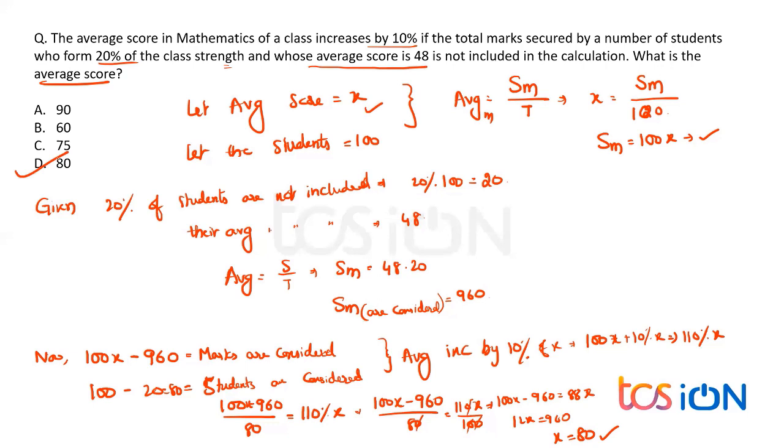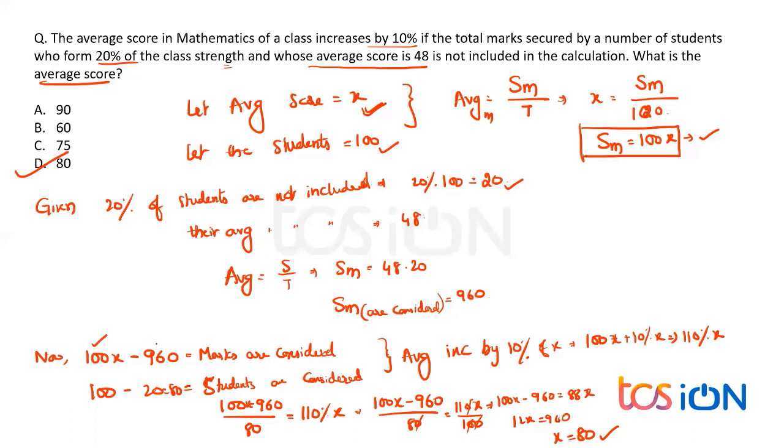Is that clear, people? I hope it is. Look, it is very simple. First, talking about the average, we have taken it as x, and the students are 100, so that gives me 100x as the total marks. Out of that, 20 students are not considered, so 80 are considered. Their marks, 20 times 48, will be 960 marks not considered.